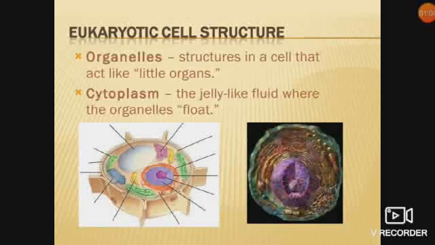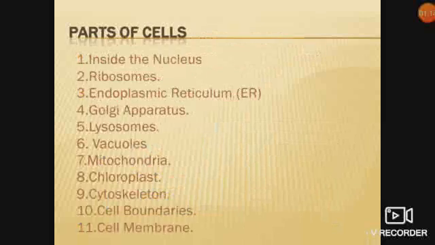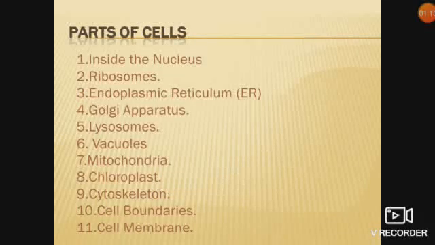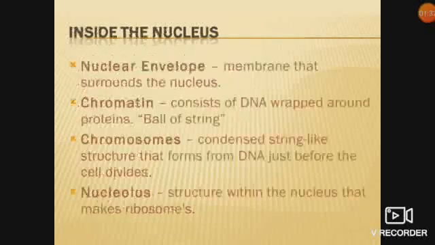Eukaryotic cell structure. Organelles: structures in a cell that act like little organs. Cytoplasm: the jelly-like fluid where the organelles float. Parts of the cell: nucleus, ribosomes, endoplasmic reticulum, Golgi apparatus, lysosomes, vacuoles, mitochondria, chloroplast, cytoskeleton, cell boundaries, and cell membrane. These are the parts of the cell.